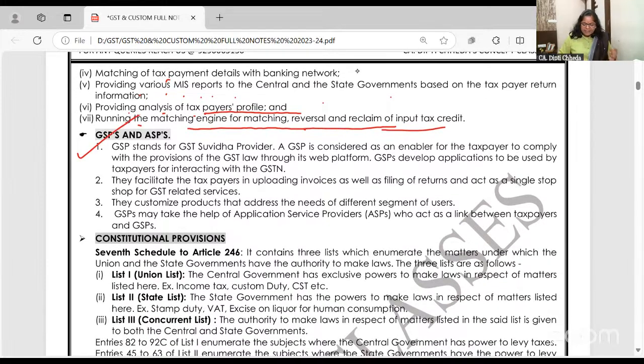Now, who are these two newcomers, GSPs and ASPs? We are saying go and do everything on the portal. Arey, I'm a layman, I know how to do business. Now, how to go to the portal, get that OTP, do two-way verification? Oh my God, it's not my cup of tea. I can't do that.